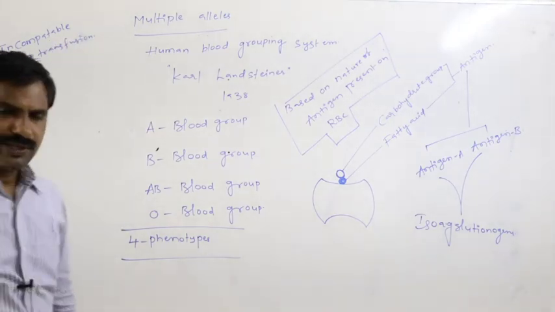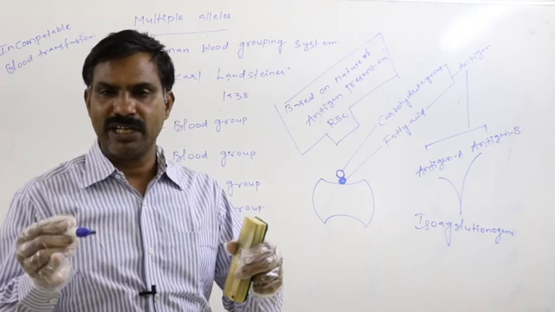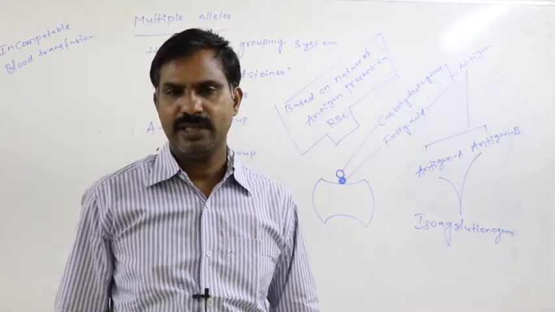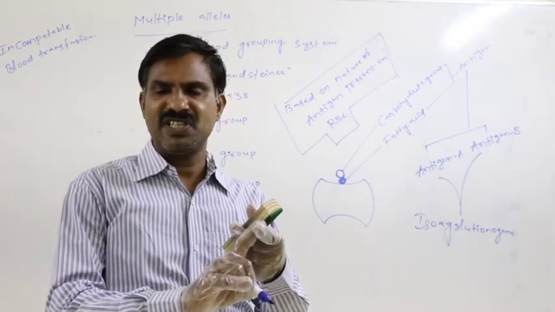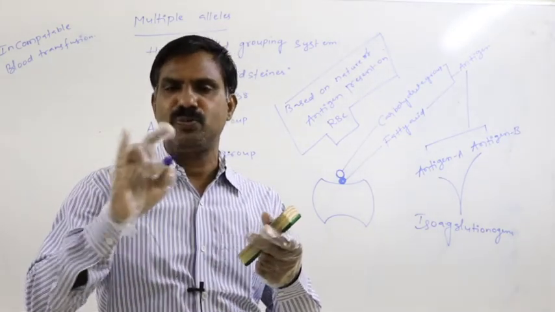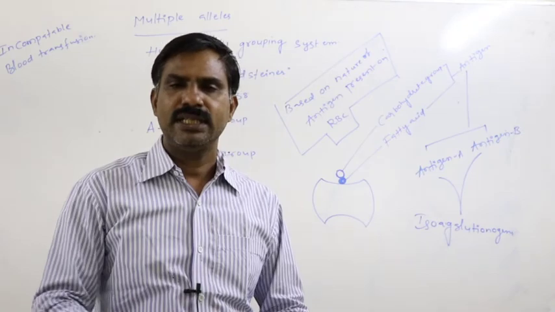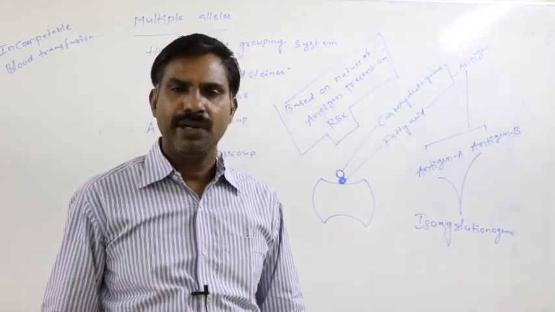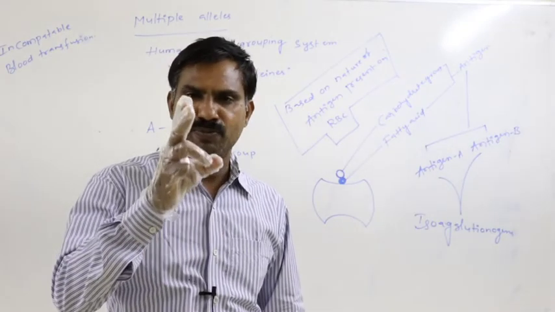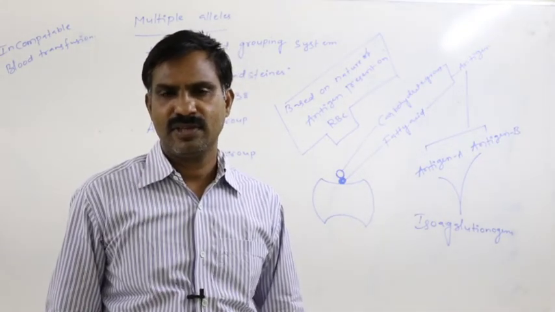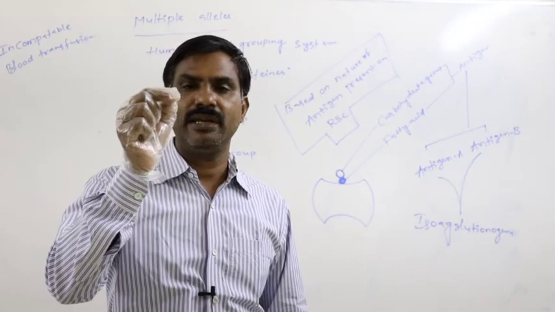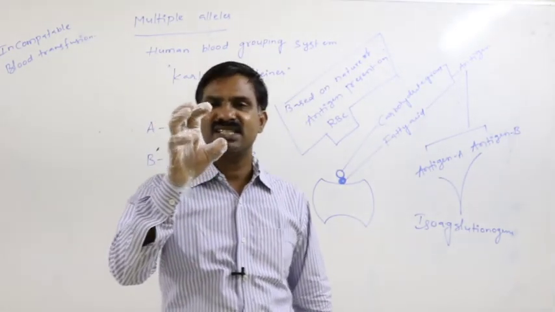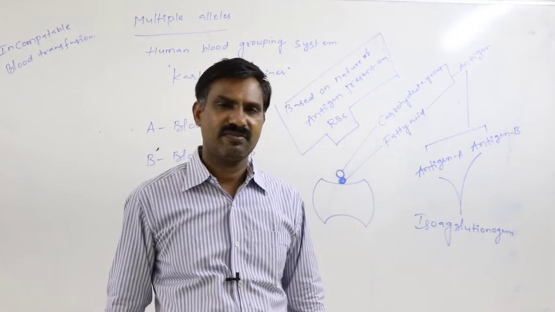Means if we allow blood transfusion between unmatched persons, means from an A blood group person, if we transfer the blood into a B blood group person, that is said to be unmatching blood groups. Between two unmatched blood group persons, if we allow the blood transfusion, definitely RBC cells get clumped.